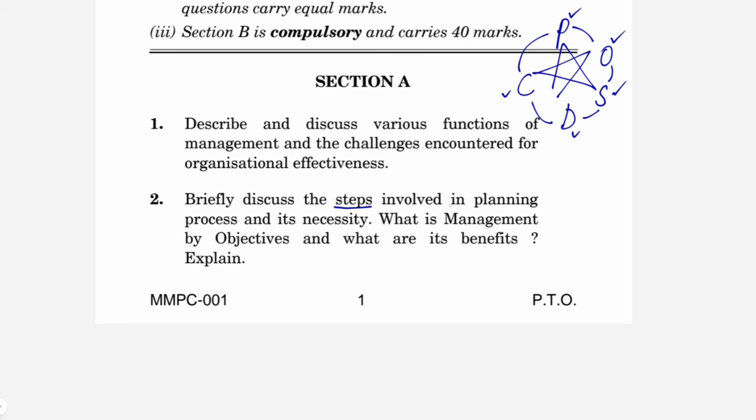Then you can talk about the steps involved in planning. Give it as a subheading and start talking about it. What will be the steps involved? Setting up the organization's objectives, developing a planning premise, identifying all the alternatives, then evaluating your alternatives, then taking follow-up action, right? You can explain each of these steps as well if required, depending upon how much your handwriting takes up. Then you can talk about the necessity of planning. Why is planning necessary? It will help us identify all the obstacles, right? Pre-plan ahead.